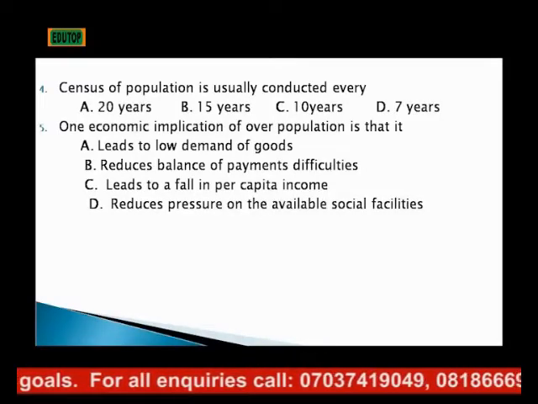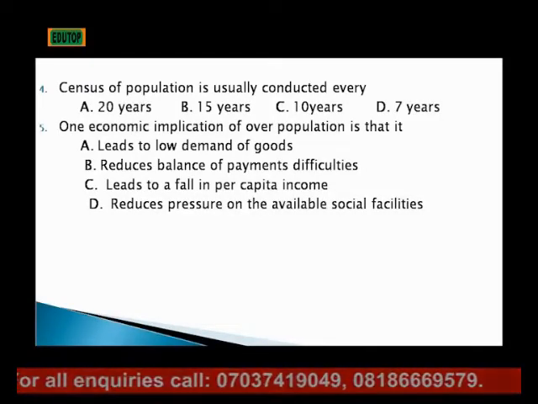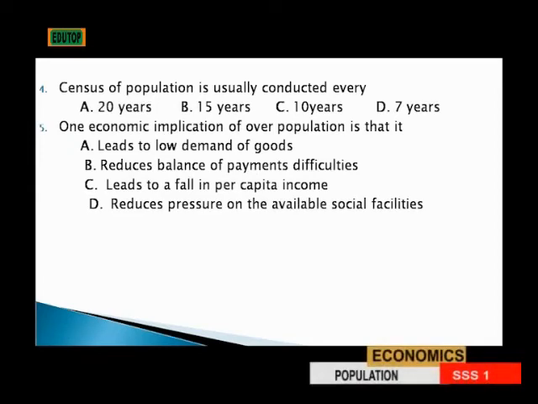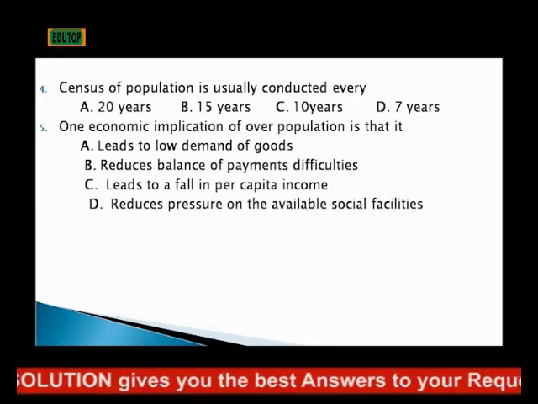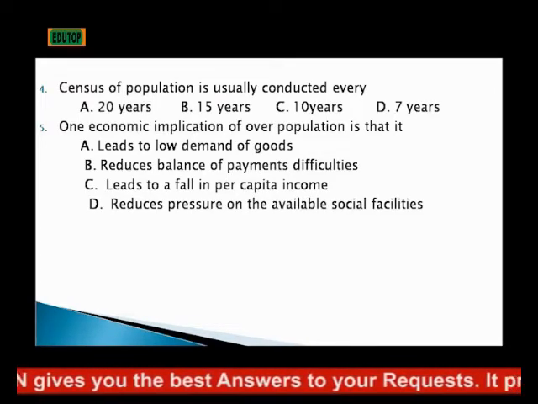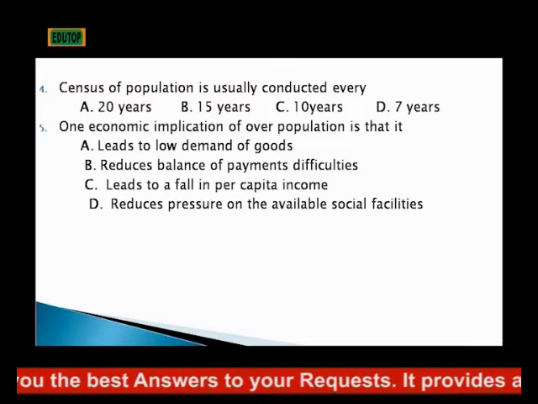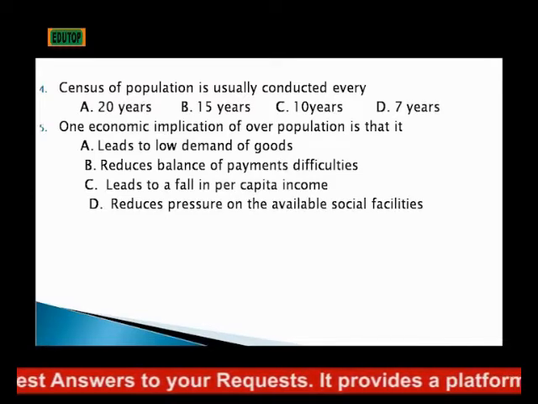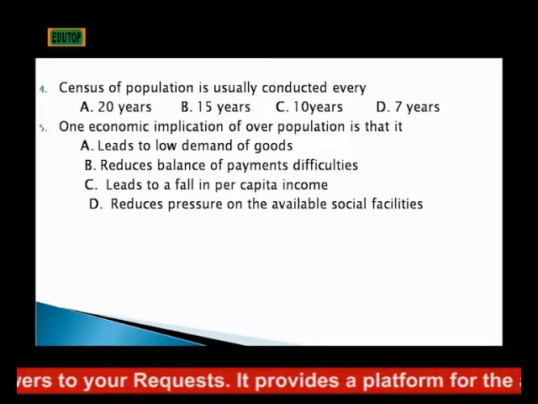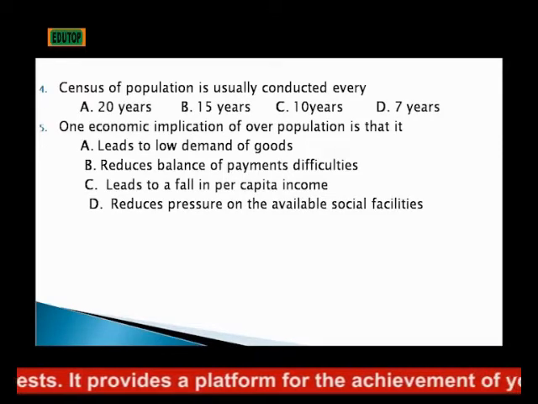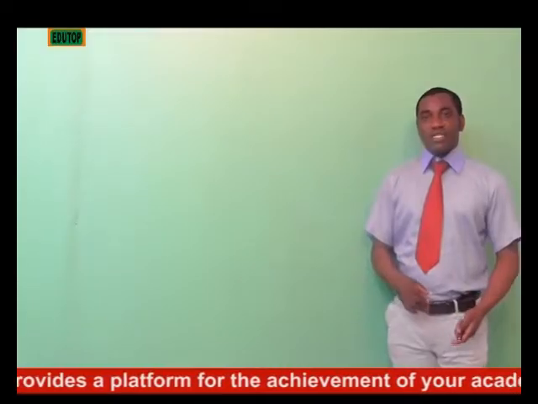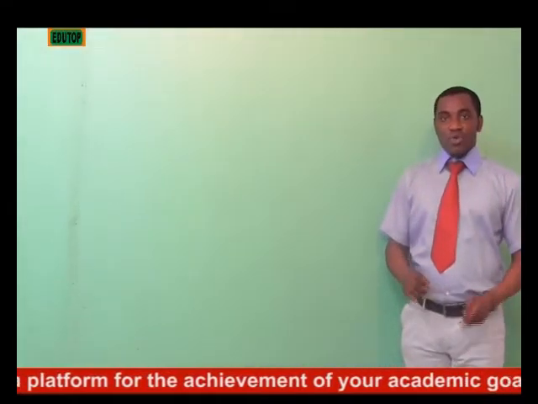Overpopulation is that it dash leads to low demand of goods. B. Reduces balance of payment difficulties. C. Leads to a fall in per capita income. D. Reduces pressure on available social facilities. Now let's see them one after the other and try to answer the questions.